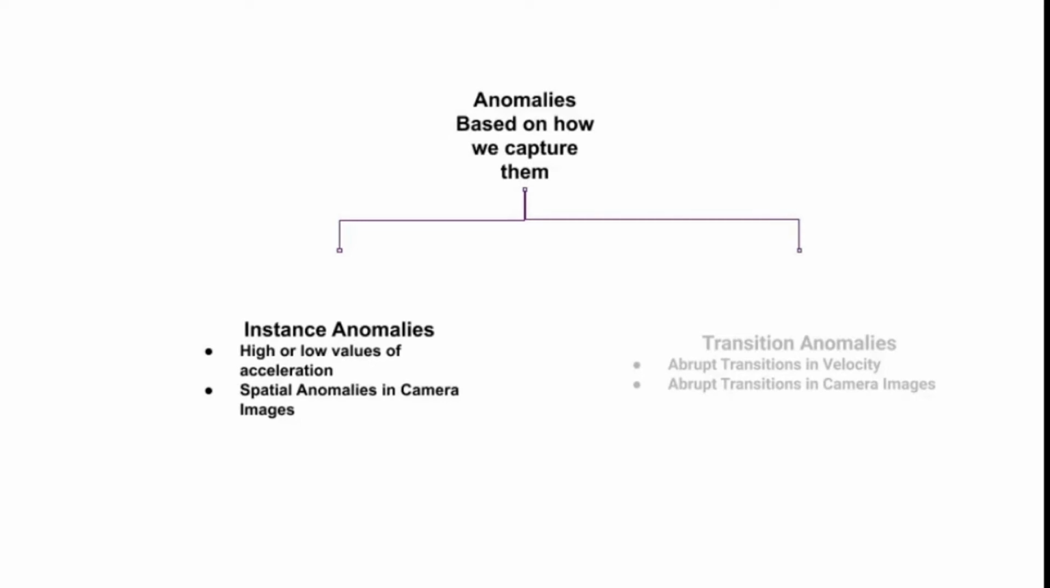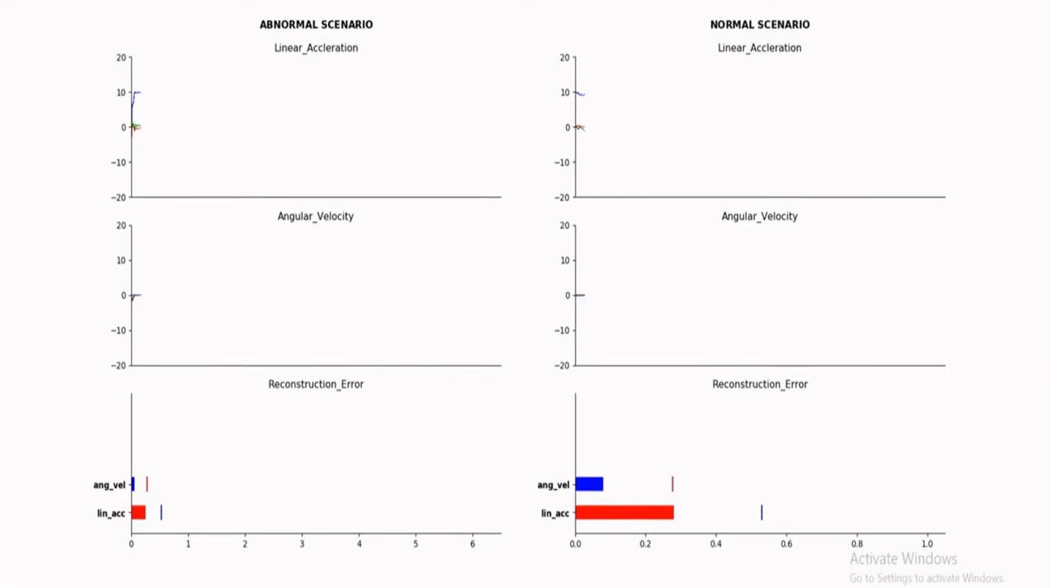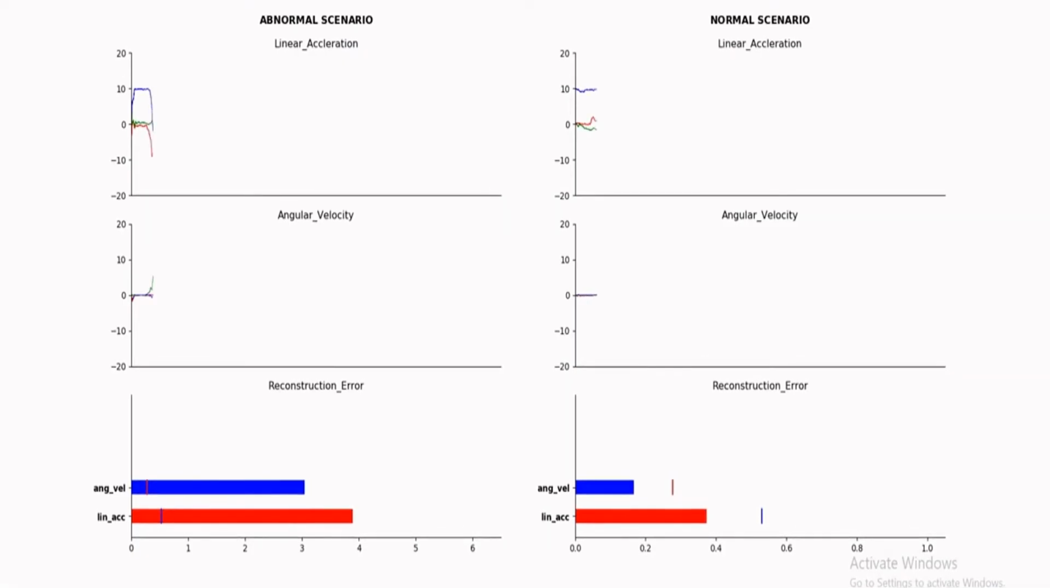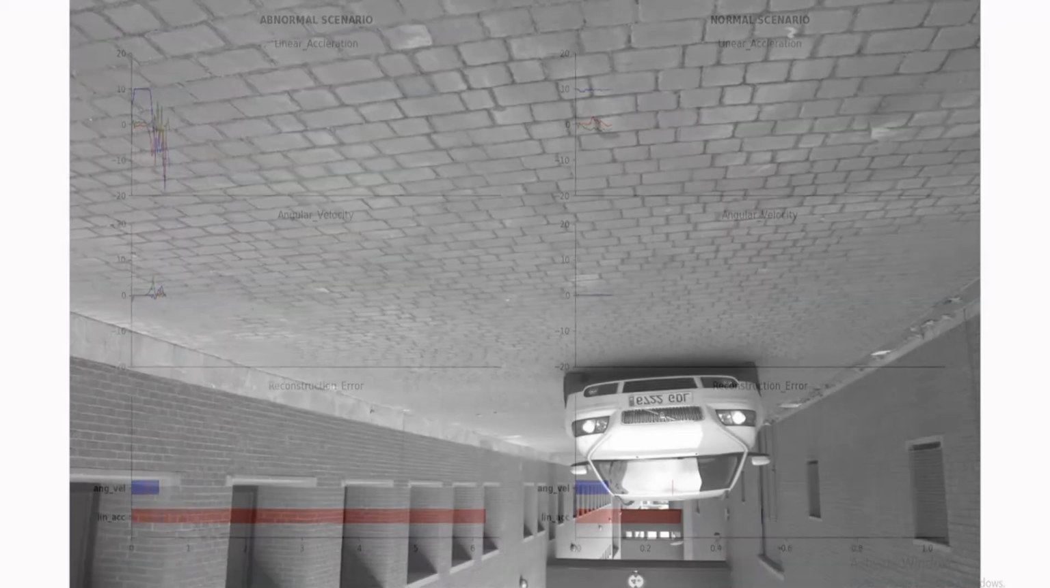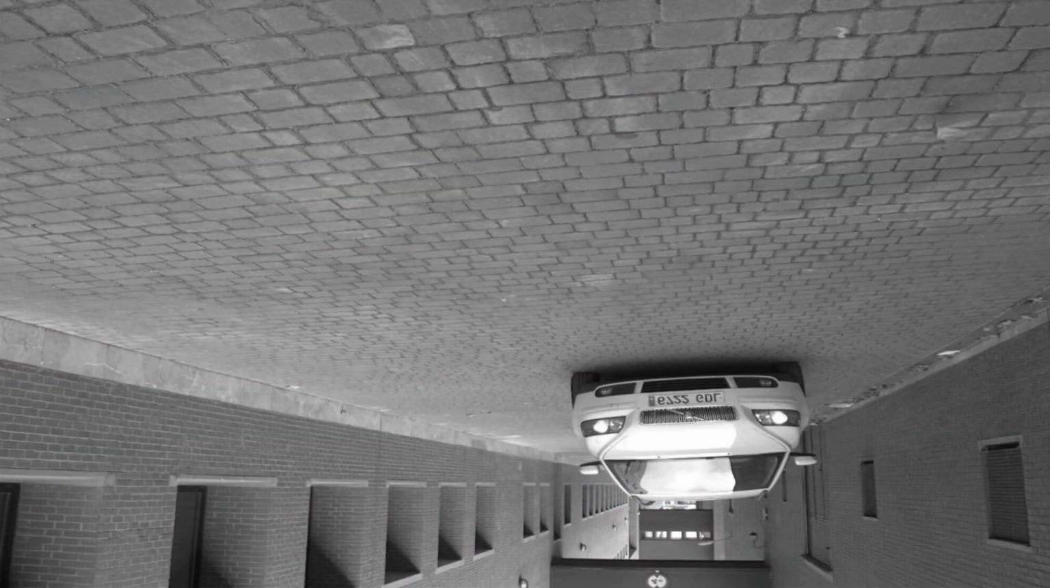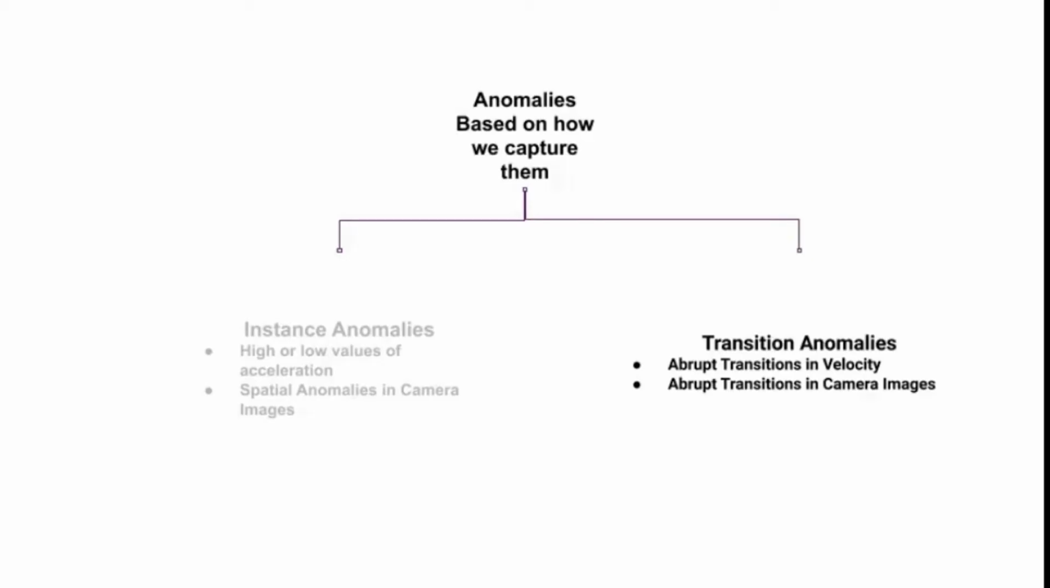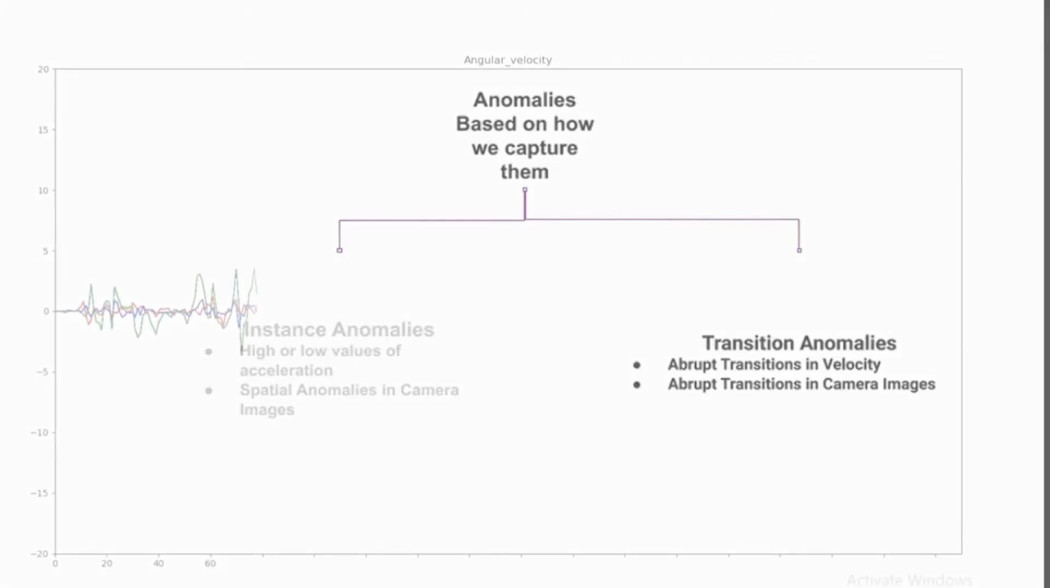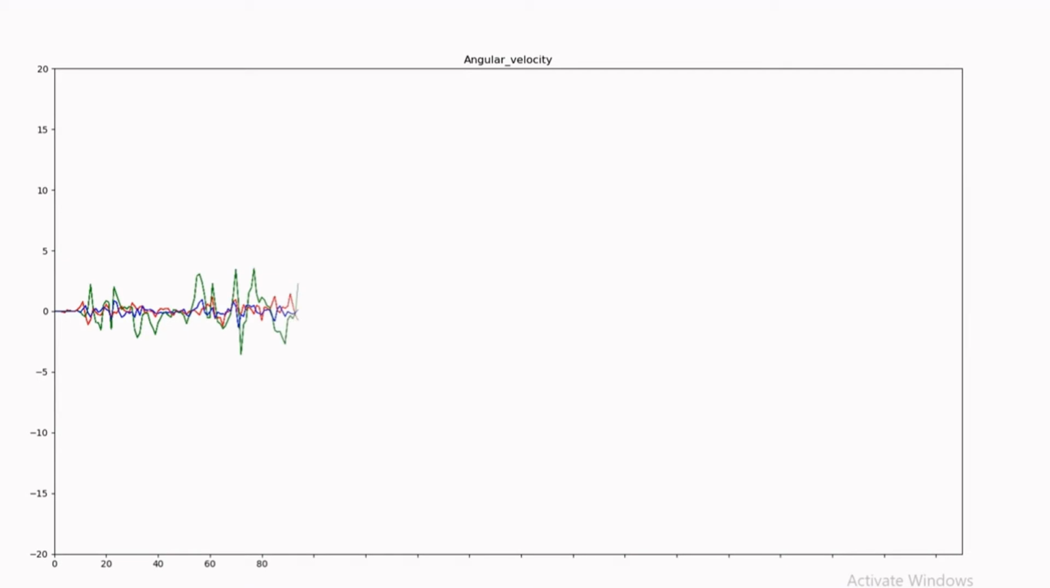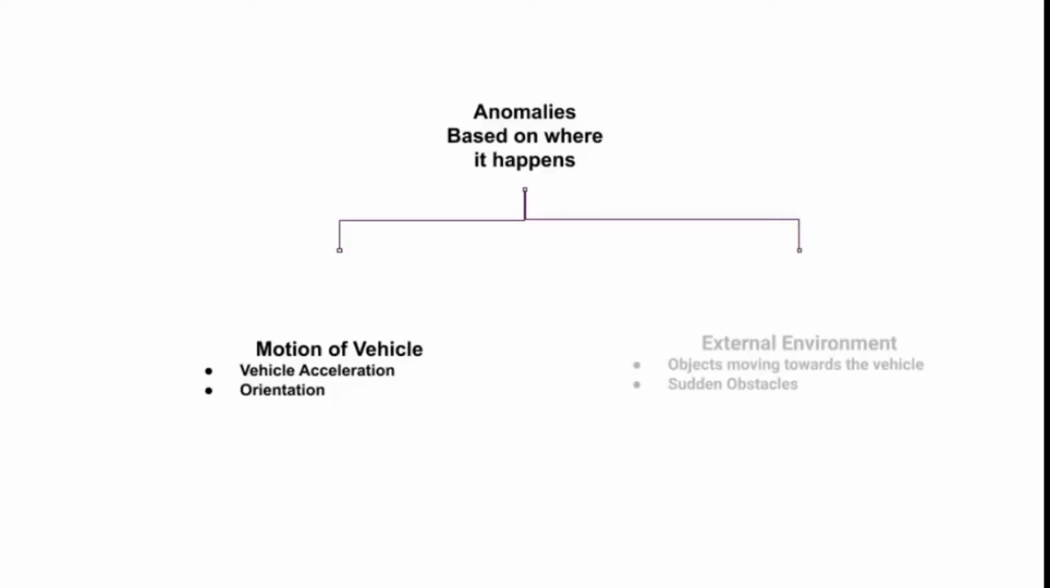The first type is instance abnormalities. These are abnormalities that can be captured by sensor reading instances themselves. Examples include high values of acceleration, spatial anomalies in camera images. The second type is known as transitional abnormalities. These are abnormalities of transitions between subsequent sensor readings, such as abnormal transitions in velocity, which indicates abnormal acceleration, abnormal transitions in camera images.